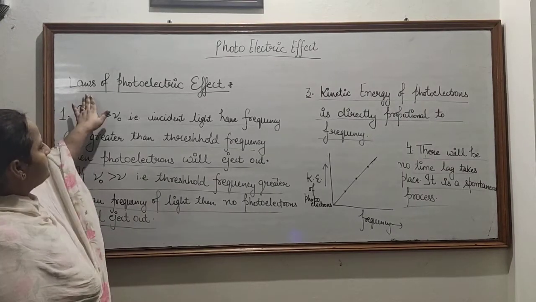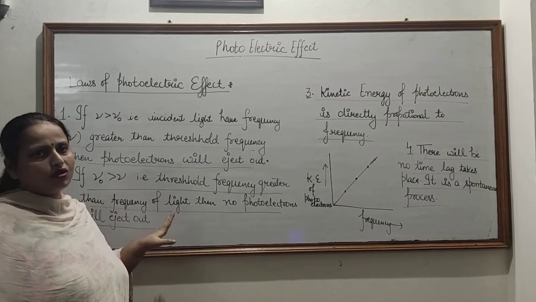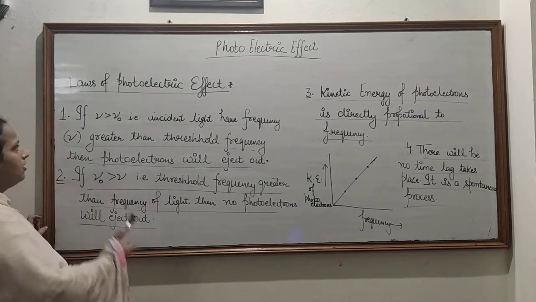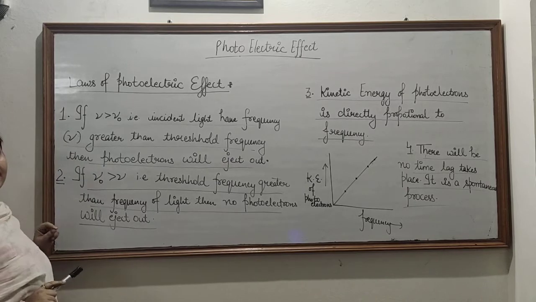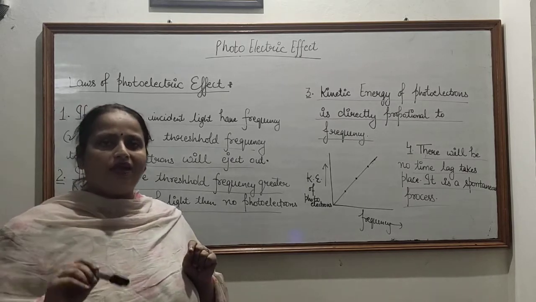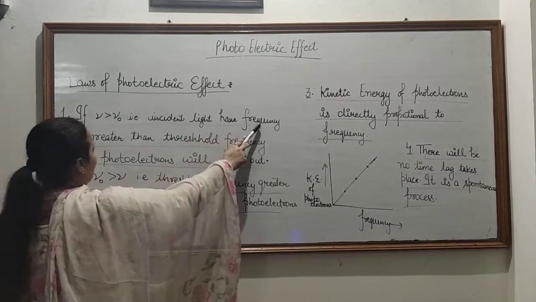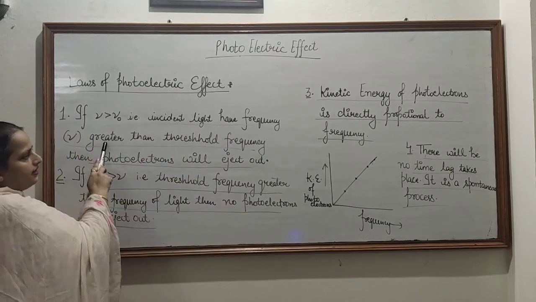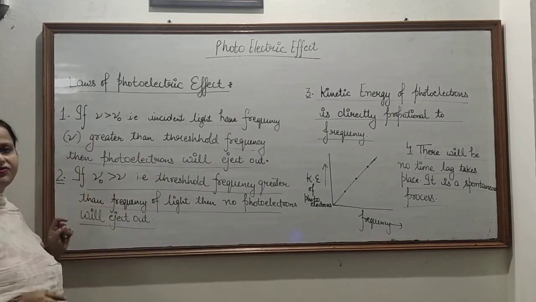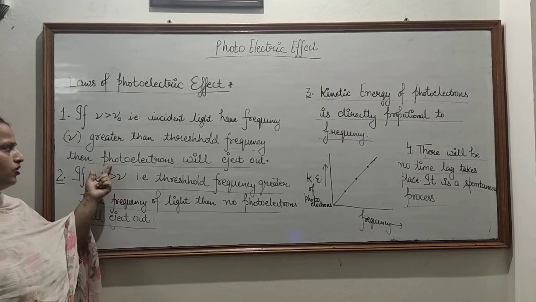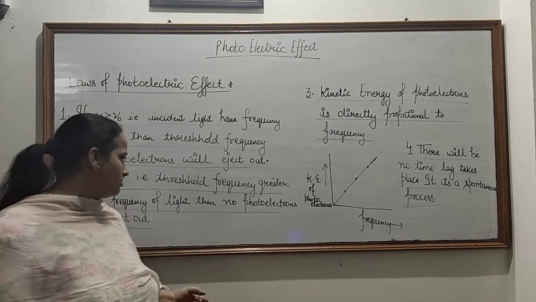Now we study the laws of photoelectric effect. The main law is: if nu is greater than nu naught, that is, if the incident light has frequency nu greater than the threshold frequency, then photoelectrons will eject out, emit out from the metal surface.